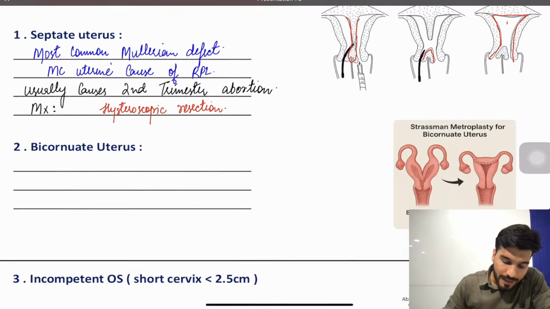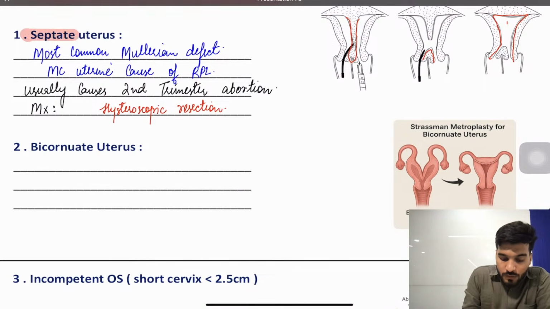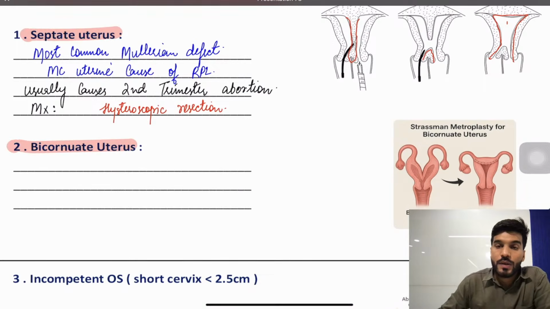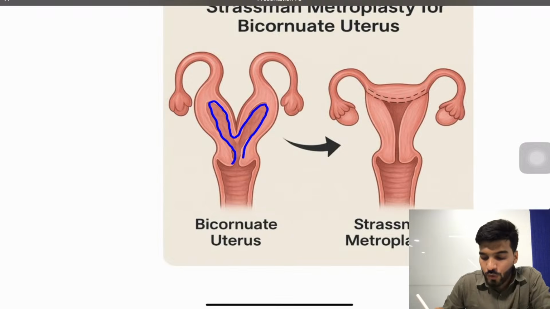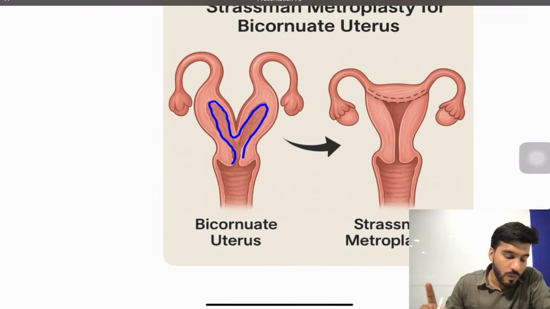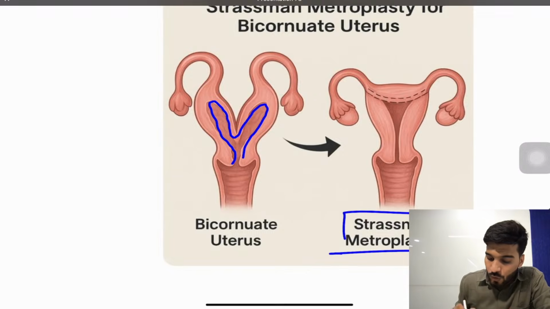Okay, followed by that we have one more type of uterus called bicornuate uterus. Now in bicornuate there are two horns present, and what will be the management? You have to make it a single horn, and operating from two horns to make a single horn is called Strassman metroplasty.